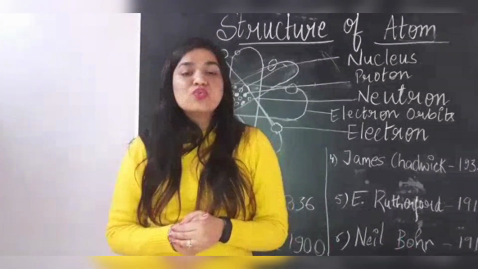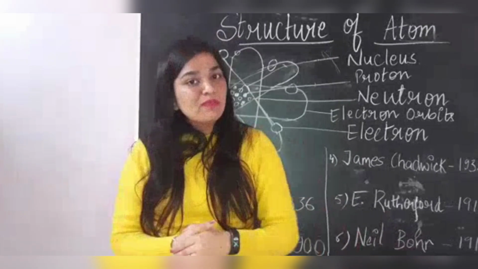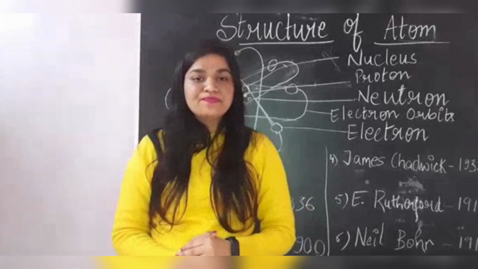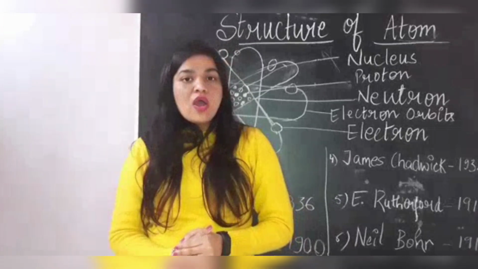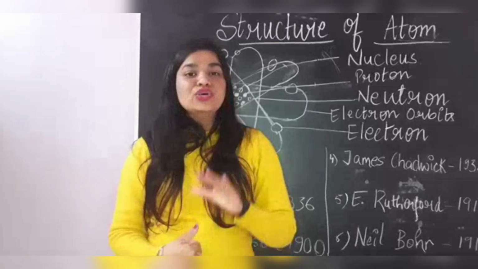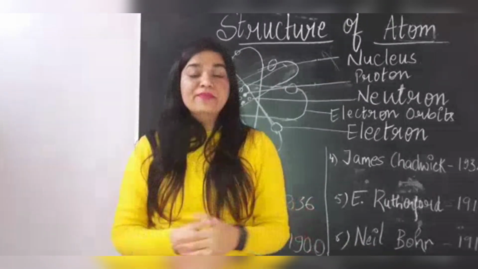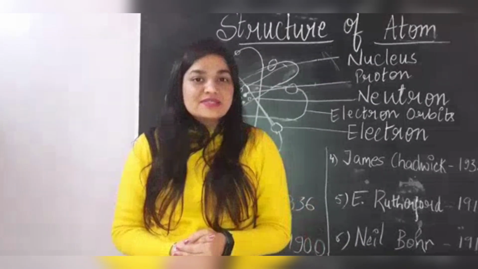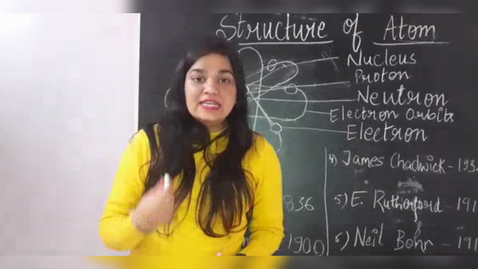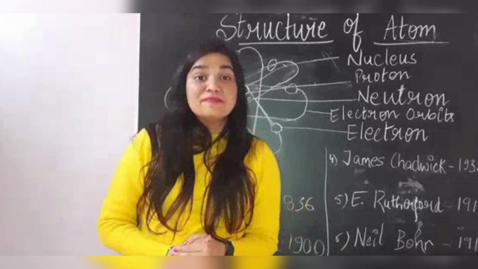And the first question is, what is electron? And the answer is, electrons are negatively charged particles, and the discovery of electron was made by J.J. Thomson. The second question is, what is the charge of neutrons? And the answer is, neutron has no charge. And the third question is, what is an atom? And the answer is, an atom is the fundamental building block of the matter. And the last question is, who discovered neutron? And the answer is James Chadwick.